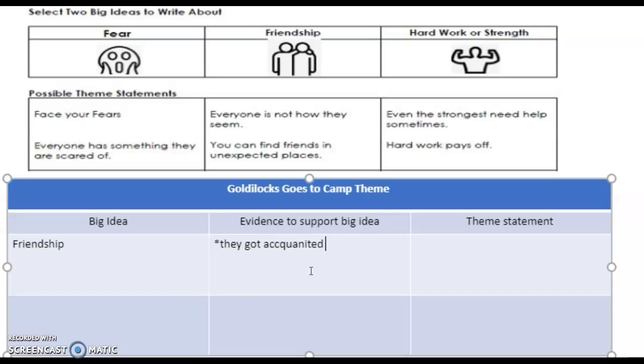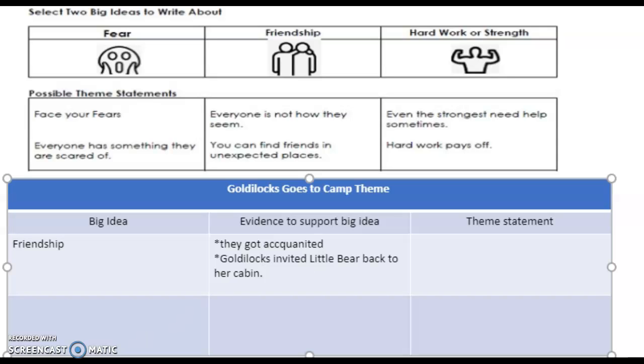All right, and that's going to go in that column. Now, we all know that in third grade, we need at least two pieces of text evidence. So the second piece of text evidence I have is that Goldilocks, make my little mark, Goldilocks invited Little Bear back to her cabin.